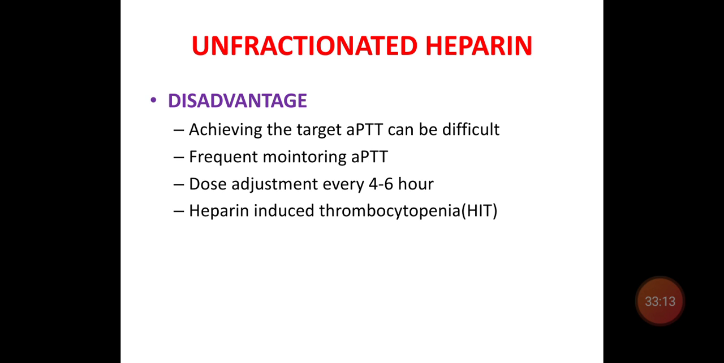The disadvantages of unfractionated heparin are that achieving the target APTT is very difficult and you have to monitor frequently. Dose adjustment is done every 4 to 6 hours, and there is a chance of HIT, that is heparin-induced thrombocytopenia.